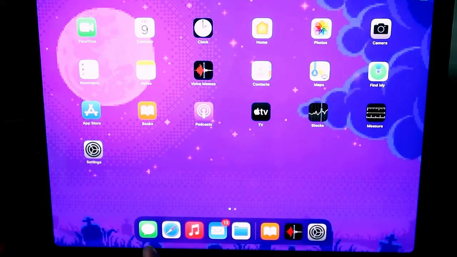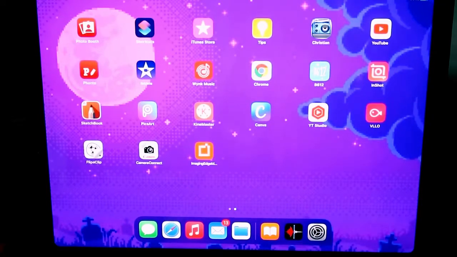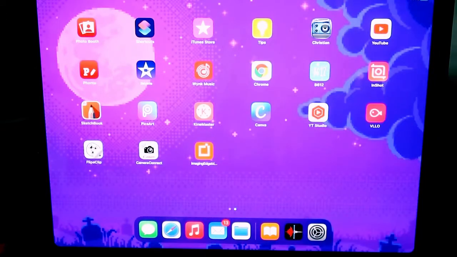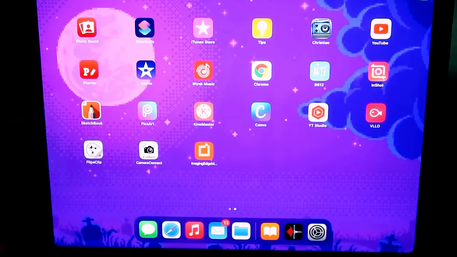Same FaceTime, Safari browser. Safari browser is similar to the Chrome browser on Android devices. And Apple Music or iTunes, and mail, files, books, voice memos, and settings. And on the second page you will see Photo Booth. I haven't tried anything on that till now. It's just that I'll show you guys.